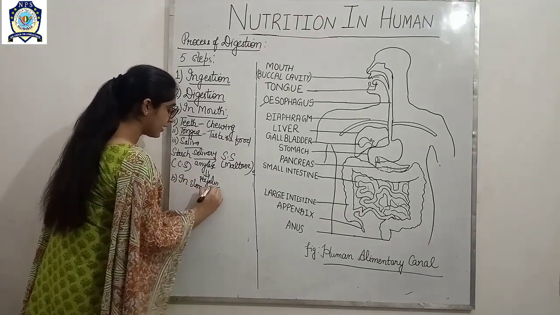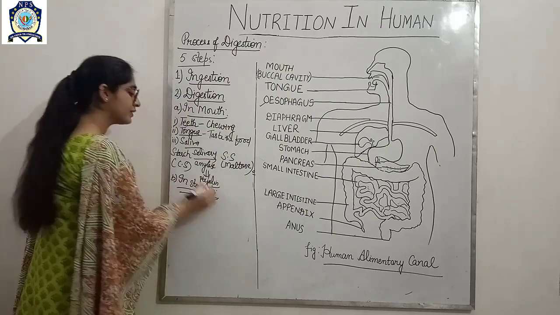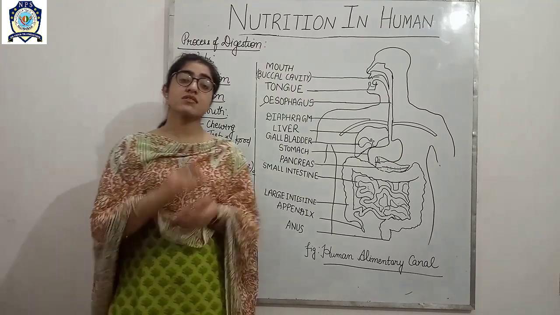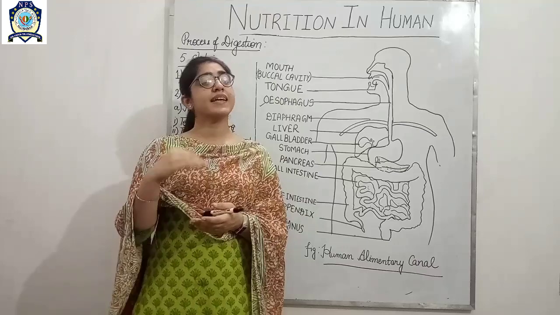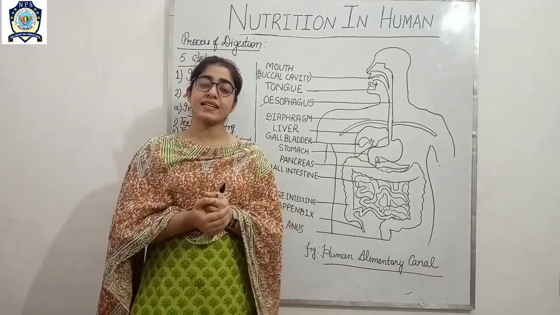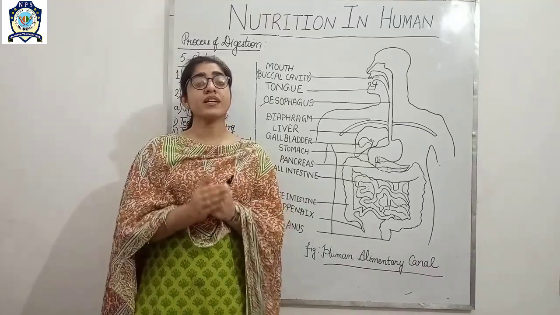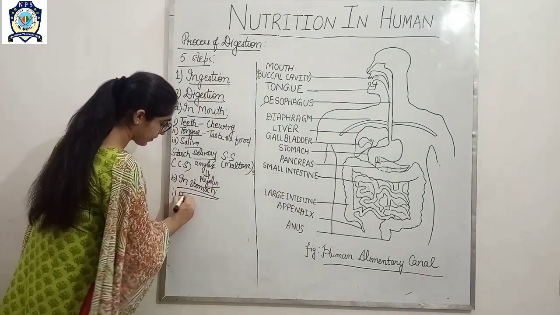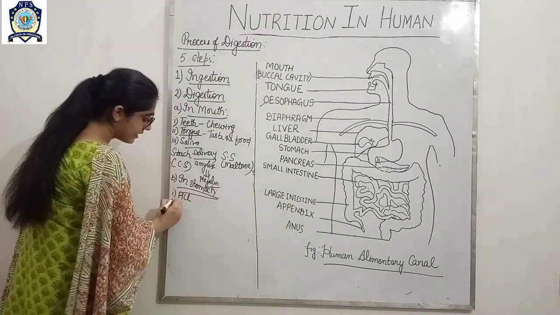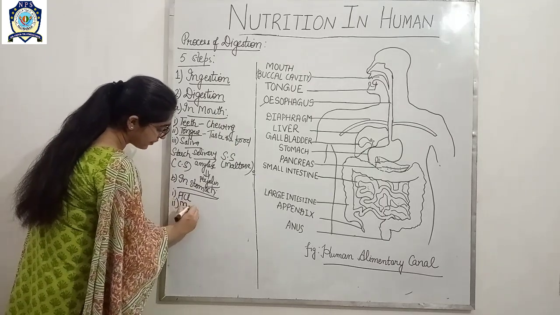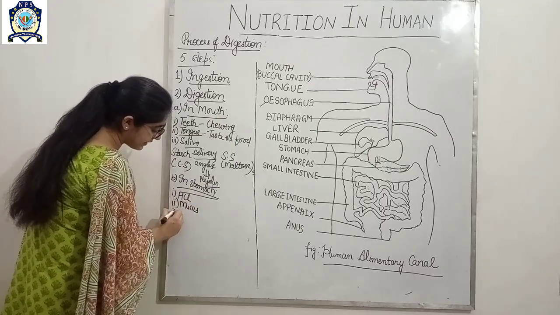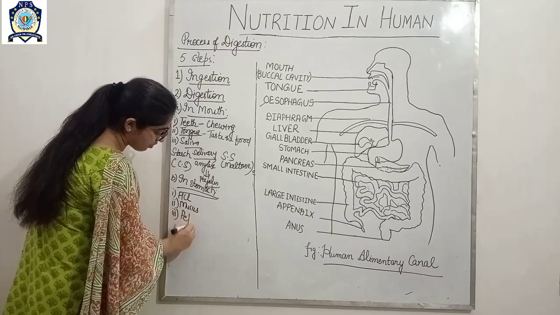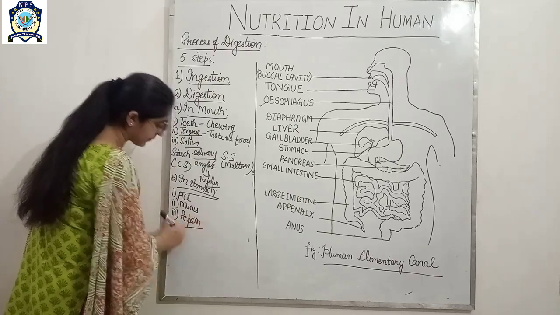So in the stomach again there are three things, because the stomach also has the gastric glands, and the gastric glands secrete the gastric juices, which have acid, mucus, and the enzyme which is called pepsin.